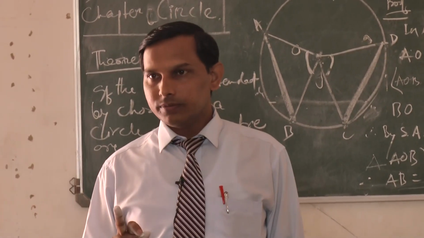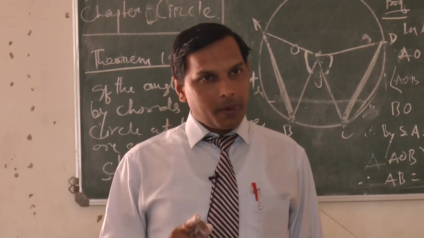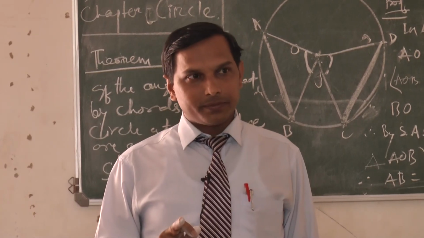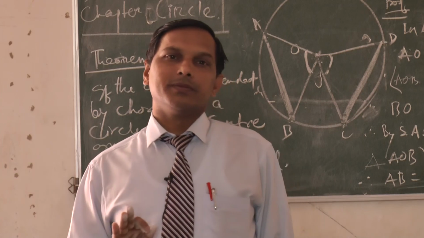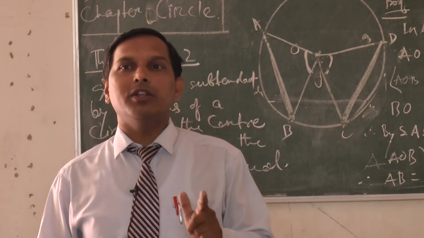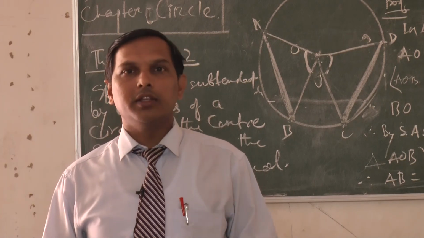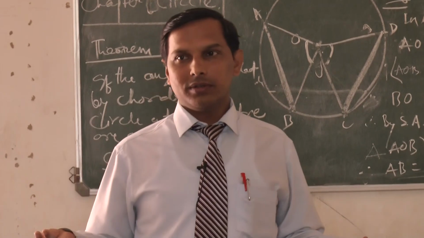Second: if the angles subtended by the chords of a circle at the center are equal, then the two chords are equal.